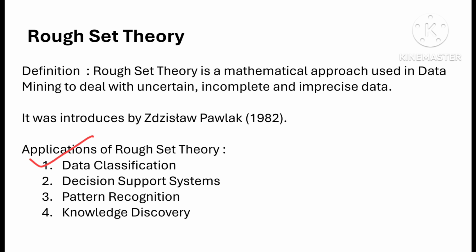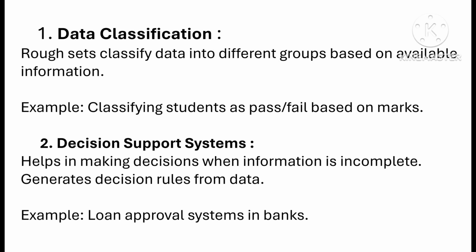Next is application of rough set theory. Here applications are data classification, decision support system, pattern recognition, knowledge discovery. First one is data classification. Rough sets classify data into different groups based on available informations. Example, classifying students as a pass or fail based on marks.